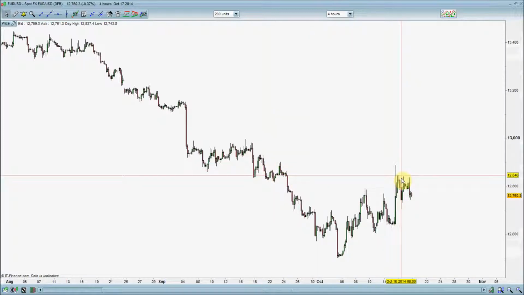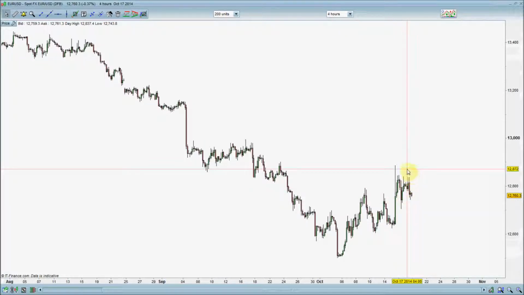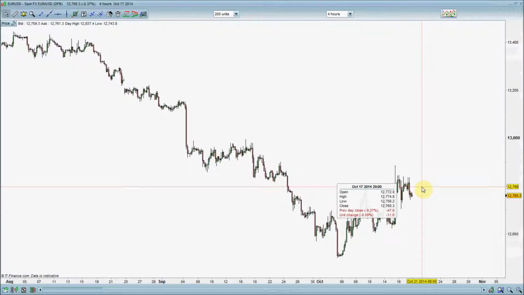So we did take a sell on this on Friday in the live room, but unfortunately locked in the entry level just before Janet Yellen spoke, just in case, and unfortunately was spiked out there. It has continued to come down. So I will be looking for either a new low below the previous candle, or I'll be looking for pullbacks to 12800 for sell positions as well.